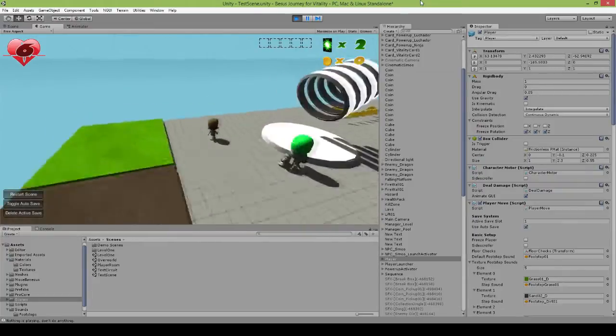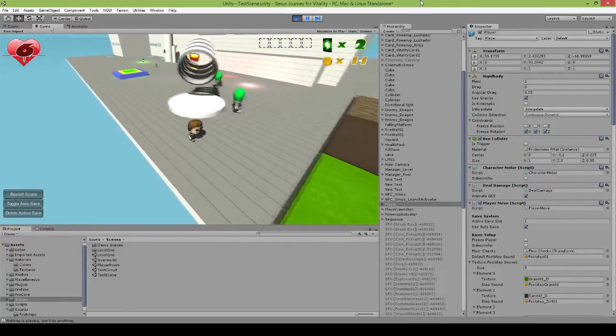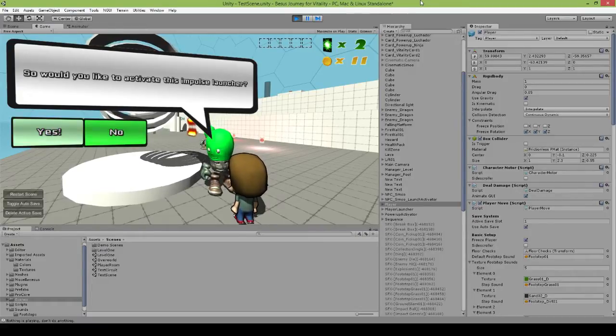So one of the things in my dialogue is I check for specific elements and then branch off the dialogue based off of what's going on there. Again, all this is being done with NGUI at the moment. There's no third-party dialogue system here. It's all basically a fancy coroutine that branches off into other ones based off of the specific variables that we have in play here. So we got our coins, so now we get our choice.